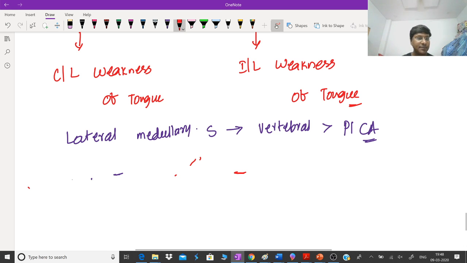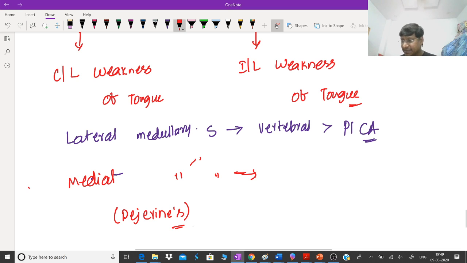So if you take medial medullary syndrome, the other name of medial medullary syndrome is Dejerine's anterior bulbar syndrome. So what is the vessel which is affected in medial medullary syndrome?